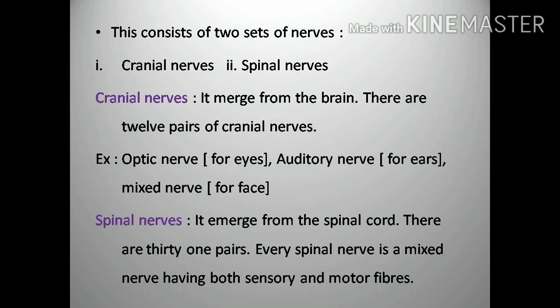Examples are the optic nerve for the eyes, the auditory nerve for the ears, and a mixed nerve for the face. So these are the examples of cranial nerves, which emerge from the brain.